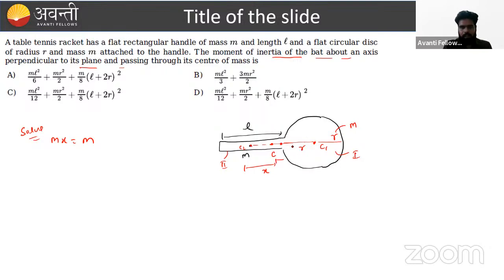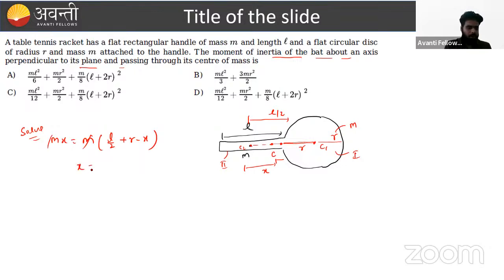We can easily say this distance is r, this distance is l, this is nothing but beta, and this distance is l minus x. So what will this distance be? That is m, l by 2 plus r minus x. I hope this is clear. This distance is l by 2, and we have to find the distance of C1 to C, that is nothing but beta. We can write that this distance is equal to L by 2 plus R minus X.